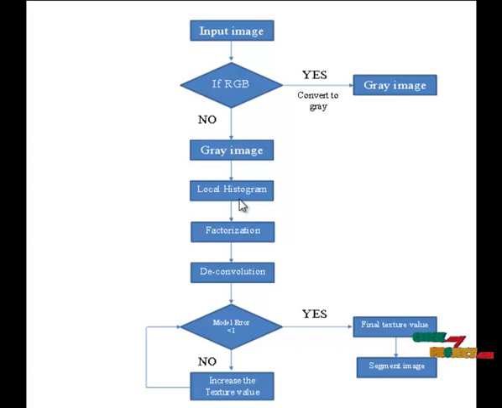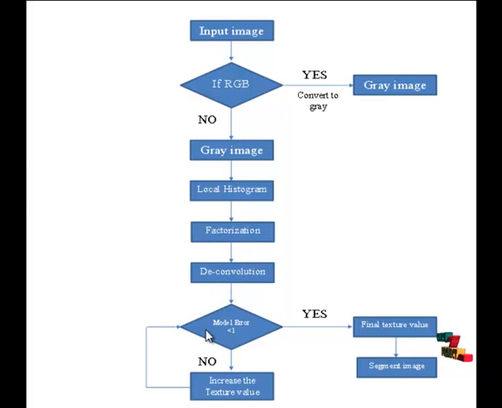Now we go to the factorization process. In this factorization process, we initialize the local histogram and map to another local histogram at each iteration of the segmentation process. Then the factorization and deconvolution process is a looping process. The factorized image goes to the deconvolution process and then it deconverts and stores the label in one variable. The factorization is repeated again and again based on the iteration.